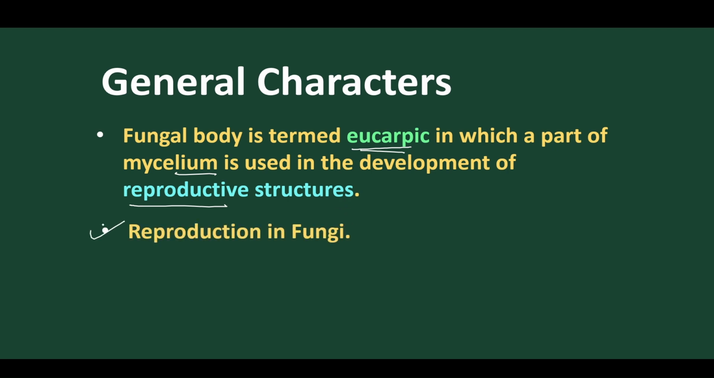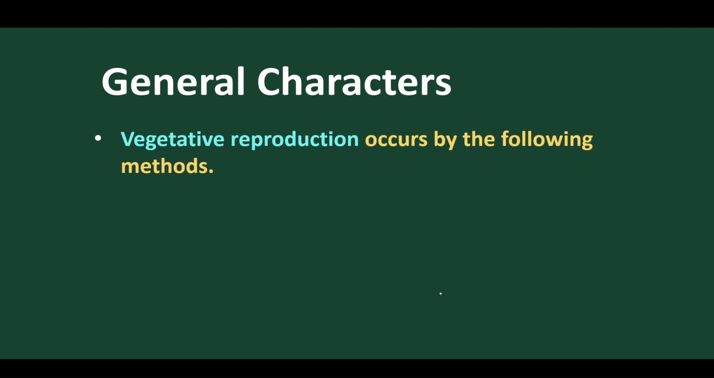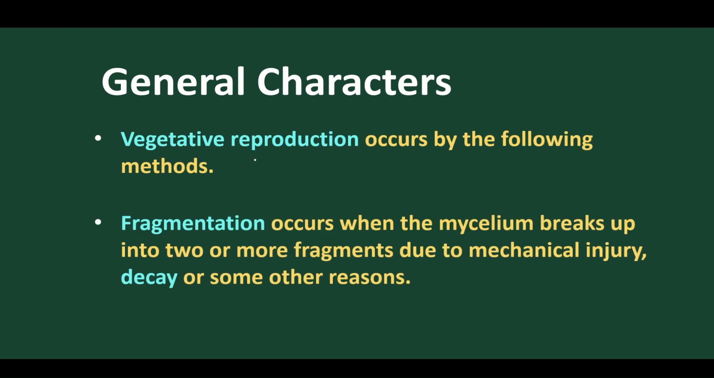Okay, now let's discuss the reproduction of fungi. Fungi can reproduce in three modes: vegetative, asexual reproduction, and sexual reproduction. Vegetative reproduction occurs mostly by fragmentation. Some fungi undergo fragmentation, meaning the hypha breaks into small pieces. These pieces are called fragments, and these fragments then develop into new mycelium.